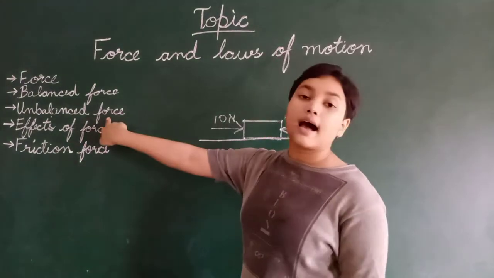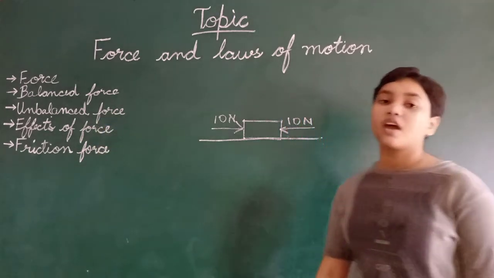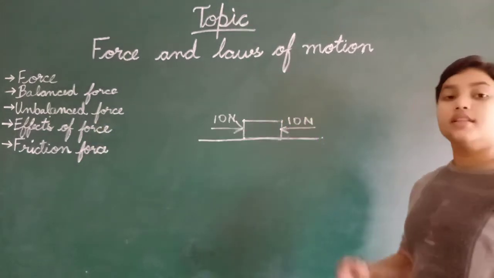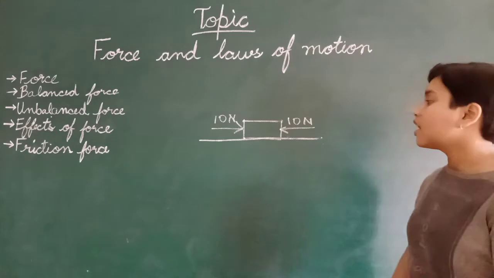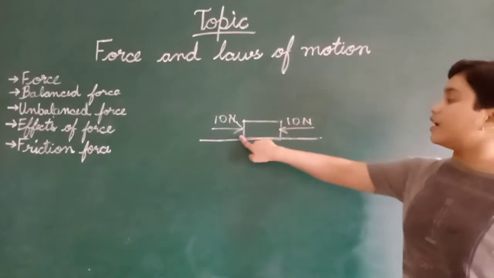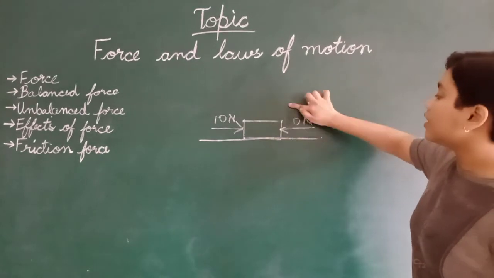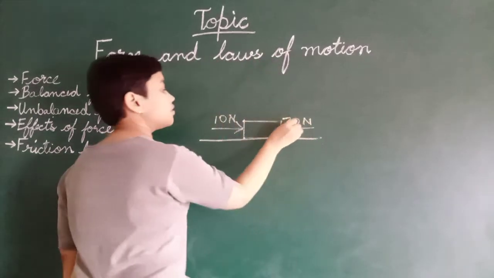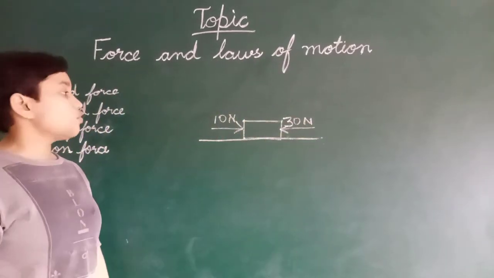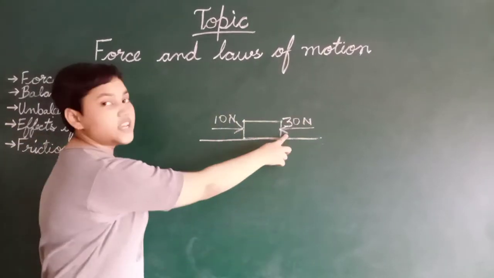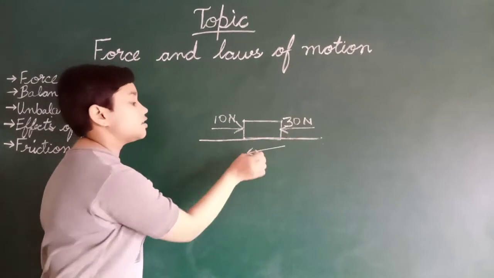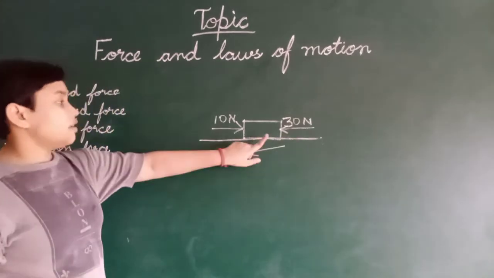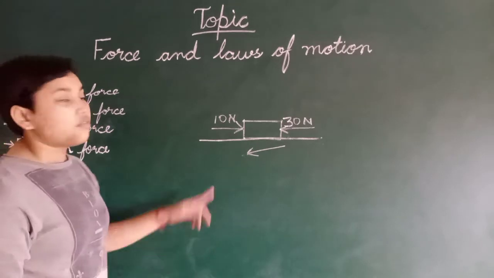Now we will learn about unbalanced force. What is unbalanced force? Just opposite of balanced force. 10 Newton force is applied from here and here 30 Newton force is applied. So what will happen? The object will move in this direction. Why?